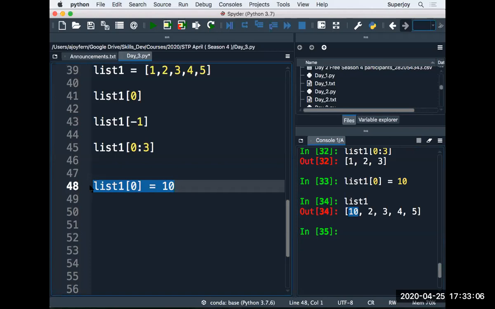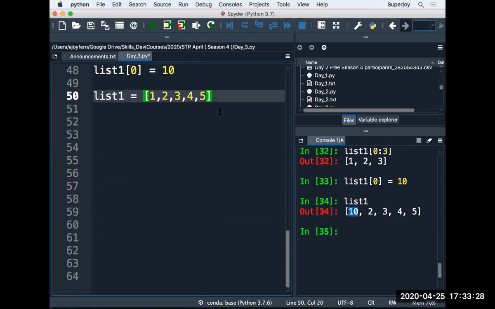Clear? Now, if I can modify a list, then I have a lot of methods in the case of a list. So let's see our first method. I take this list here again so that you can see what we are doing, right?